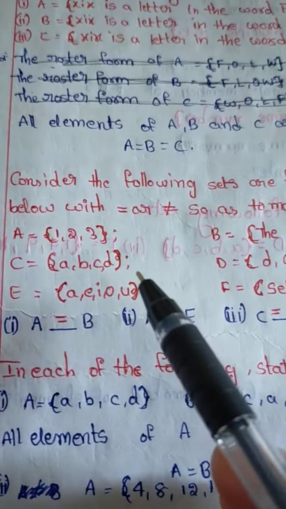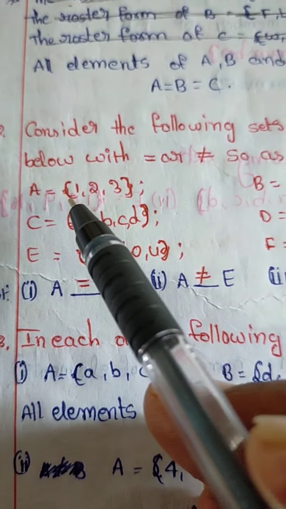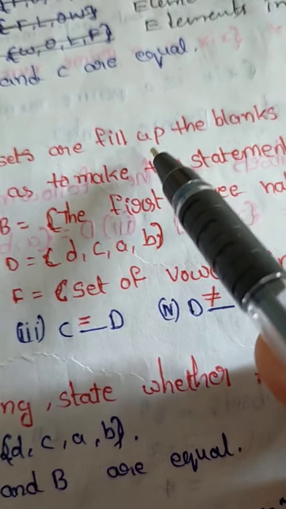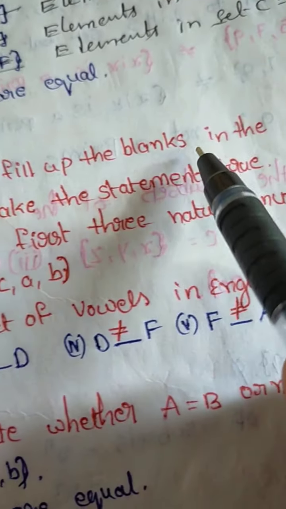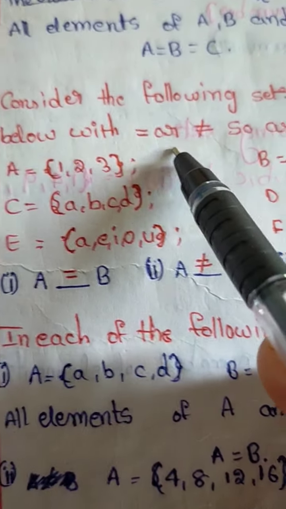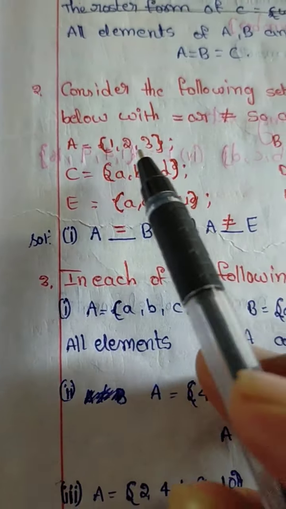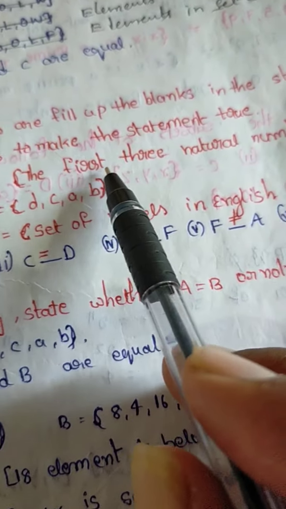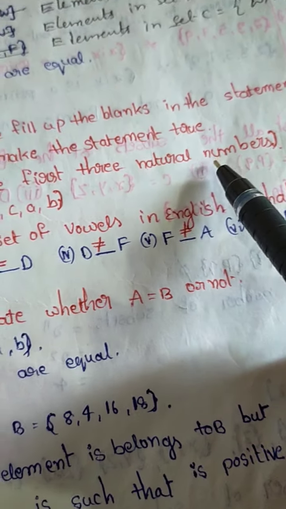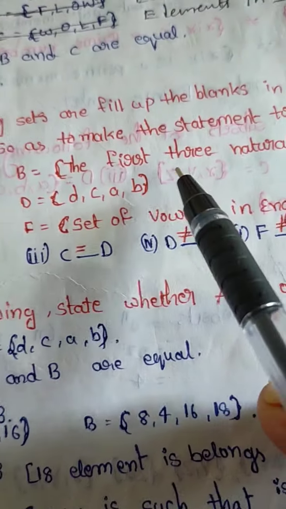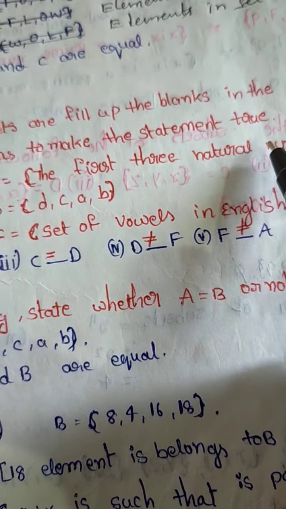Next, fill up the blanks in the statements given below with equal or not equal. A equals 1 to 3, B equals the first three natural numbers 1, 2, 3.